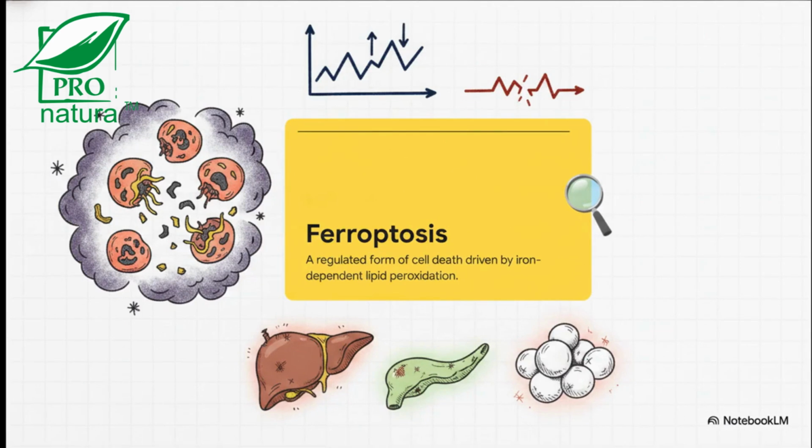And that brings us to a major cellular threat called ferroptosis. Ferroptosis is a regulated form of cell death driven by iron-dependent lipid peroxidation. Let's be totally clear here. This isn't the primary cause of the yo-yo effect, but the cellular stress and damage caused by ferroptosis heavily contribute to metabolic dysfunction in your liver, pancreas, and adipose tissue. If your cells are dying from oxidative stress, your metabolism simply cannot remain stable.